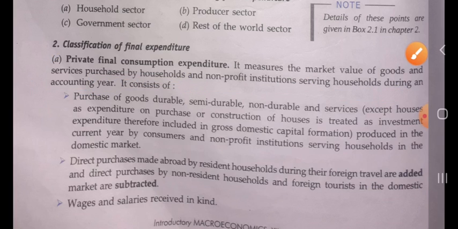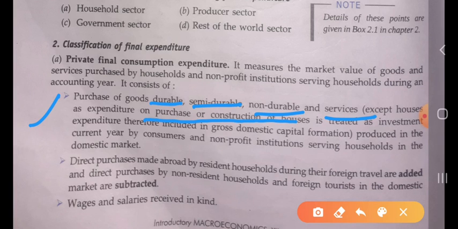Okay. It consists of purchase of the durable goods, semi-durable goods, non-durable goods, and the services, except the houses, as expenditure on the purchase or construction of a house is treated as investment expenditure. Okay. And this will not take the expenditure on the construction of anything, because it will go to the investment.